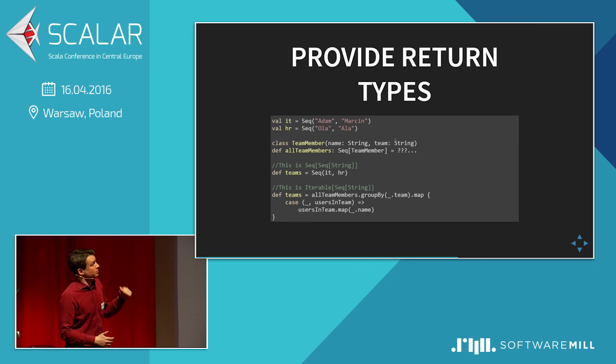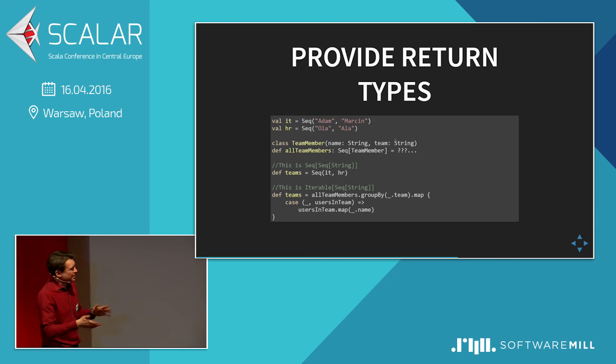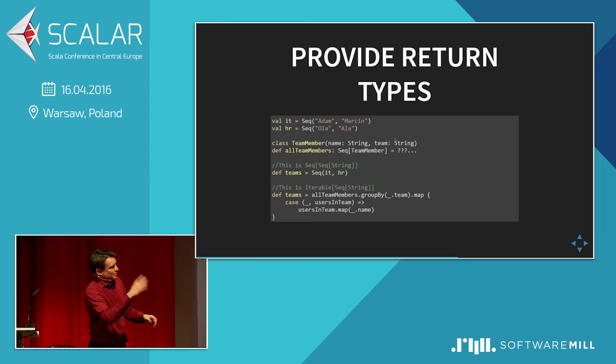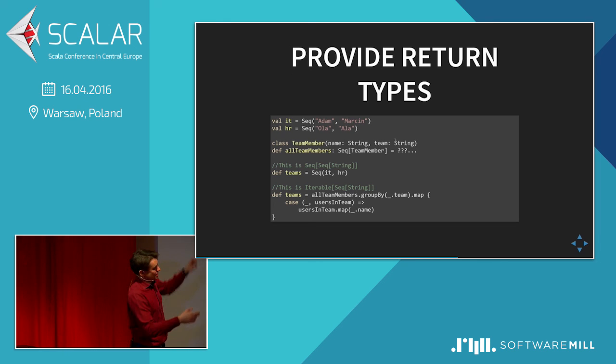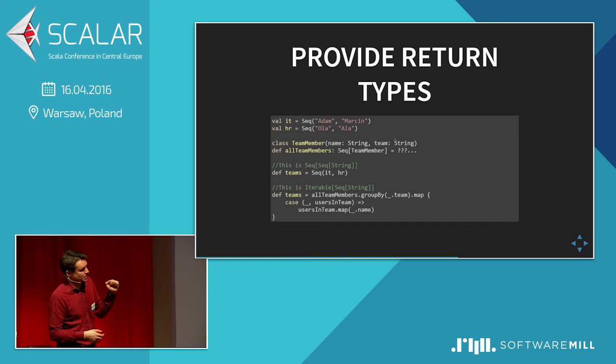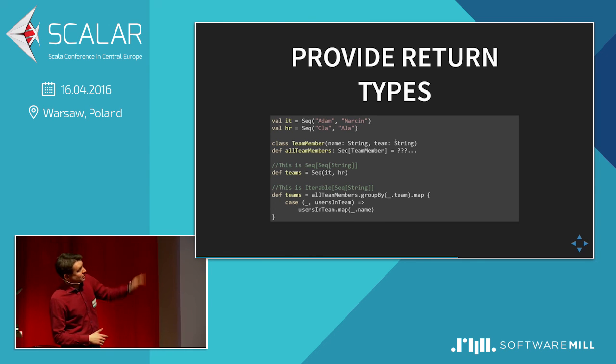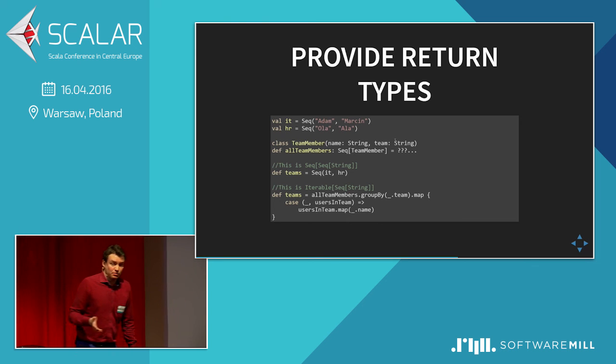Why? This is an example. If you play around with collections, both implementations have pretty much the same API in the end. So you can map on this, flat map, and stuff like that. But if you change the implementation from the top one to the bottom one, the type slightly changes. And for all tooling, it means I have to recompile, because the tooling is not smart enough to say, okay, it was Iterable, but I was using only map and flatMap, so I don't have to recompile everything. It will recompile everything. But if we provide the type there, we are safe.